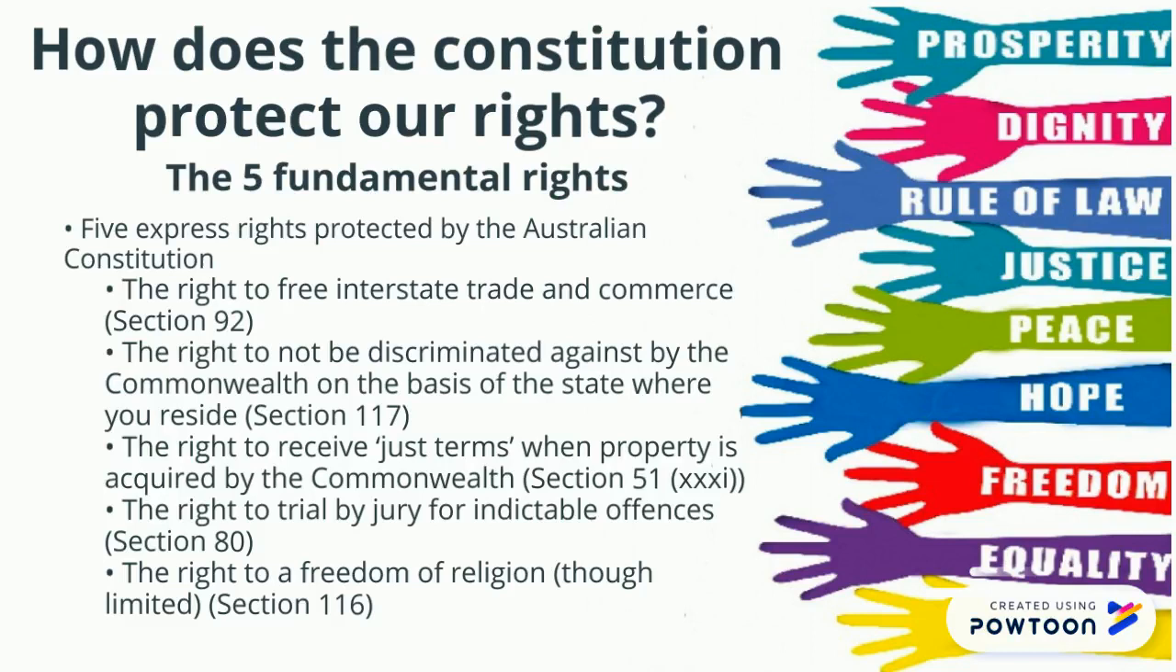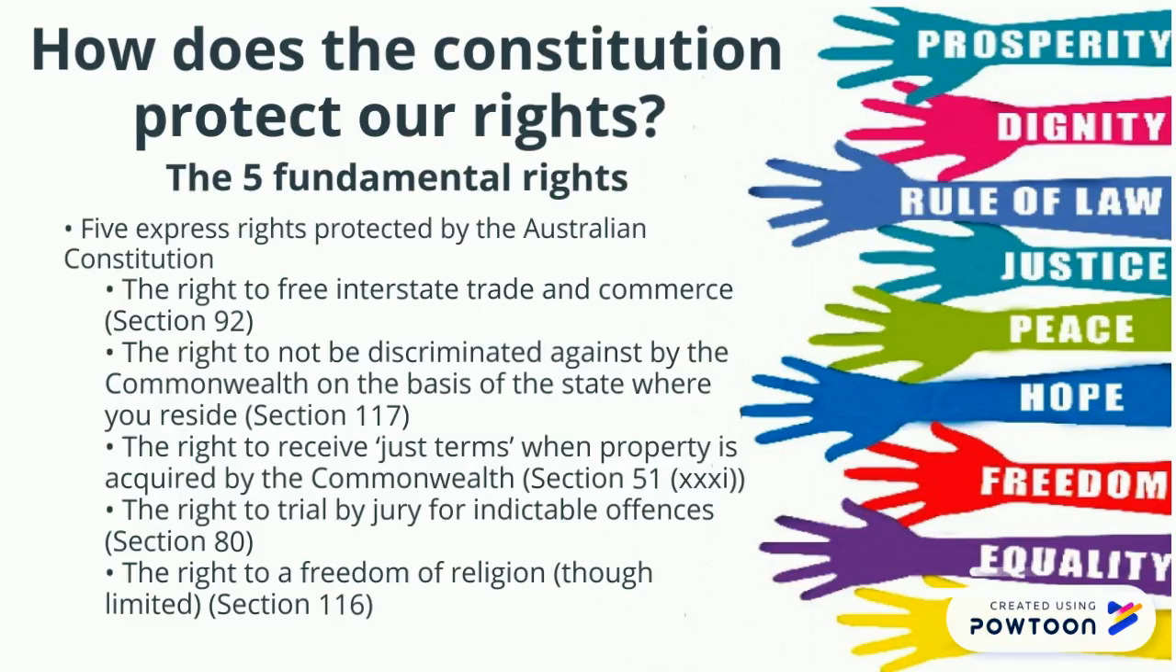territory to another. The right to not be discriminated against by the Commonwealth on the basis of the state where you reside, Section 117, means that the Commonwealth is not allowed to discriminate against a person because of the state they live in. This means a person that lives in one state or territory cannot be subject to a law that would put them in a worse position than if they were from another state or territory.